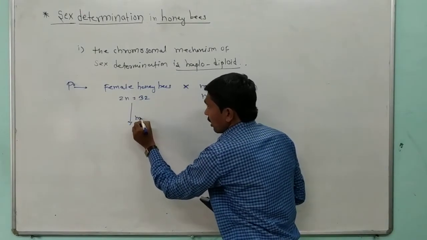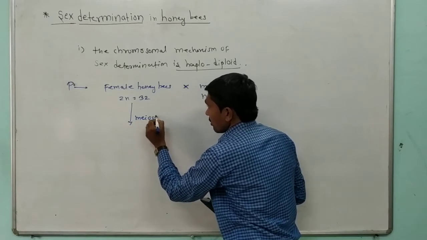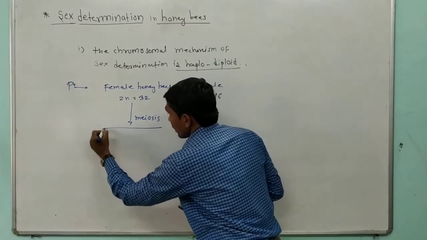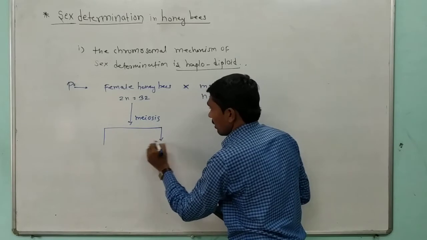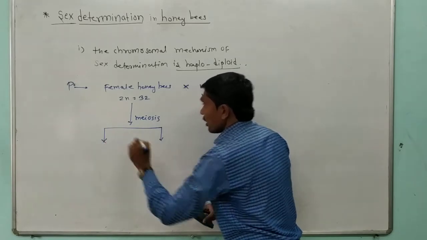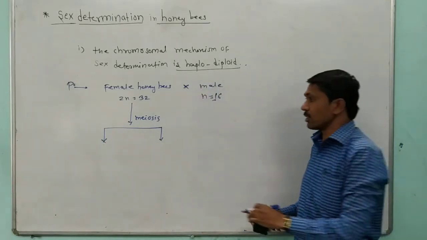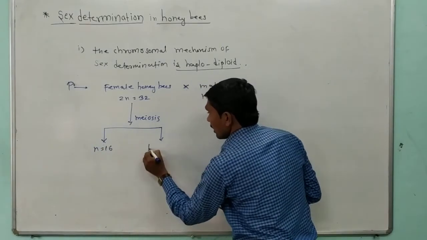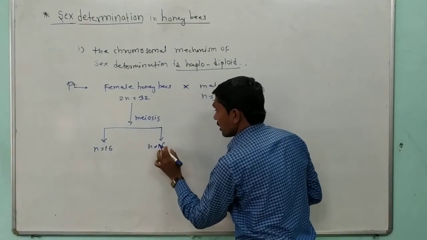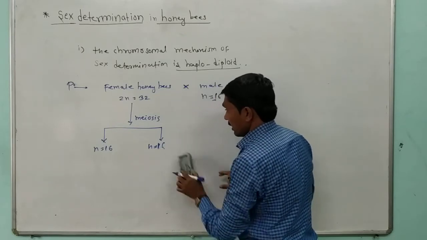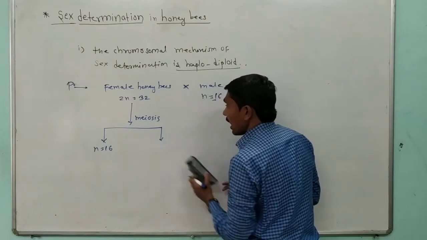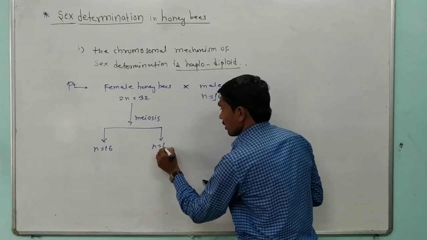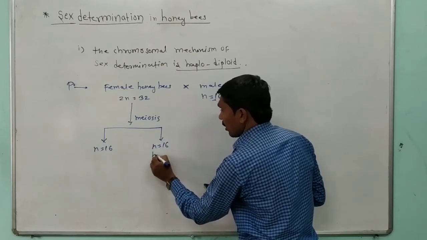Which process occurs? Meiosis, or the meiotic division, and they give rise to haploid cells. So here haploid means n is equal to 16. Then n is again 16, because the diploid in the process of meiosis gives haploid. So that is also haploid.